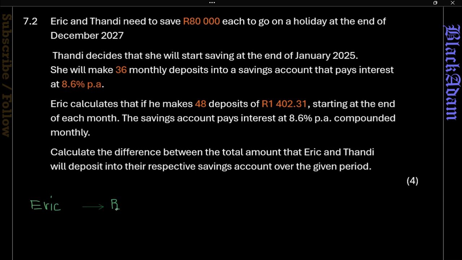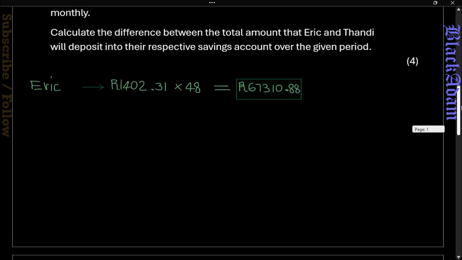Remember that Eric had to pay a full amount of 1,402.31 for 8 months. That's straightforward, because we're required to find the difference in how much they invested for the trip. So that is going to be 67,310 rand 88 cents. So that's for Eric.